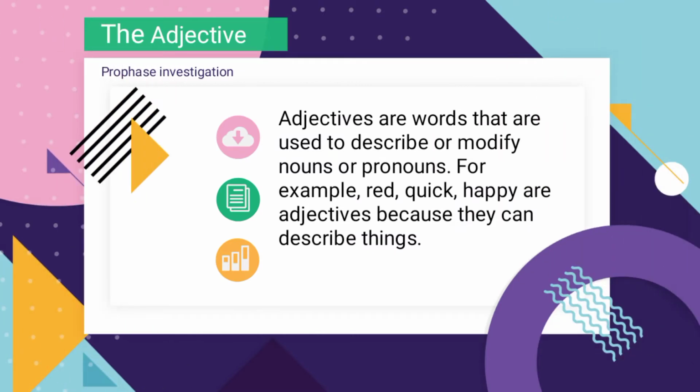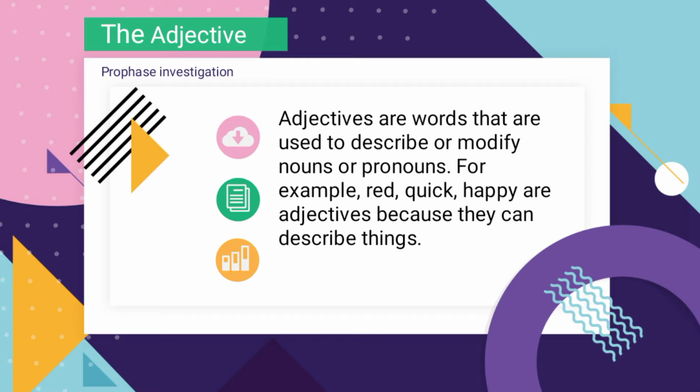Firstly, let us discuss the meaning of the adjective. Students, you have already studied about noun. You are well aware of noun. What is a noun? A noun is a name of a place, person, animal, or a thing. Now, what is an adjective? See, an adjective is a word that adds something to the meaning of a noun.